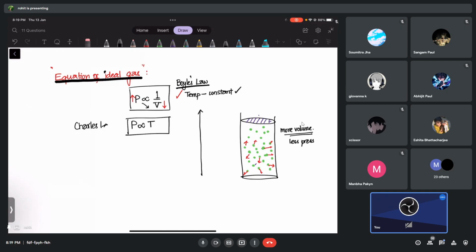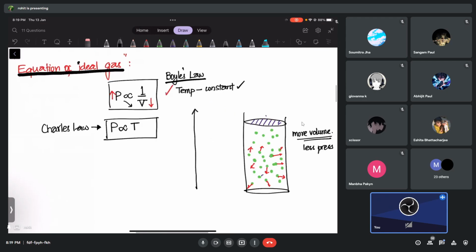Is this Charles' law, guys? Yes. Okay, yes, Manba is saying Charles' law. Okay, so this is Charles' law, right? What does it mean? It means that if the volume is not changed, if the volume is constant.